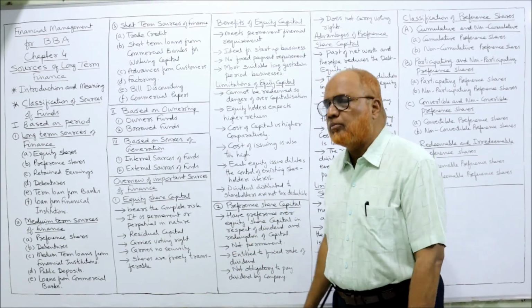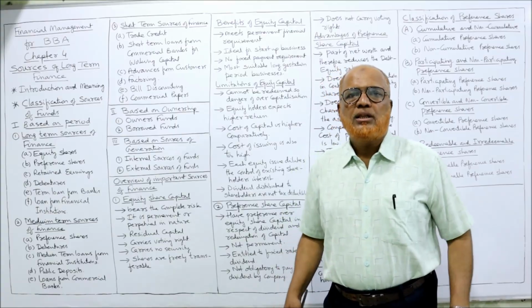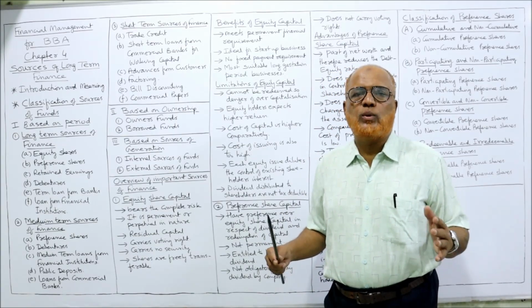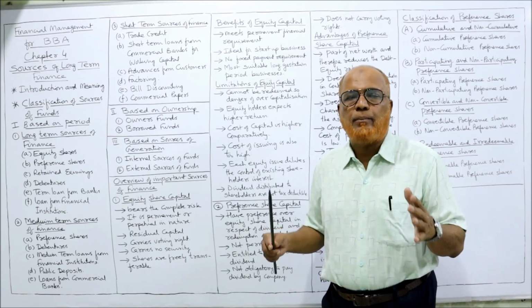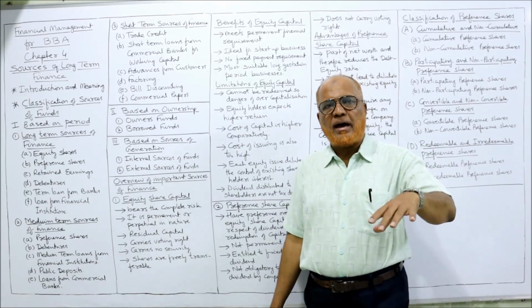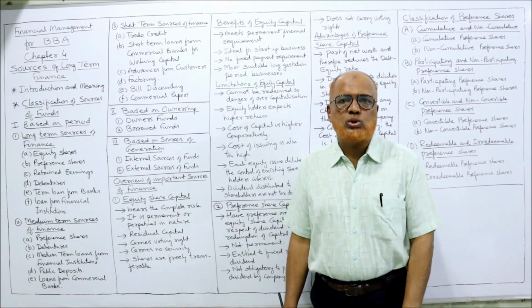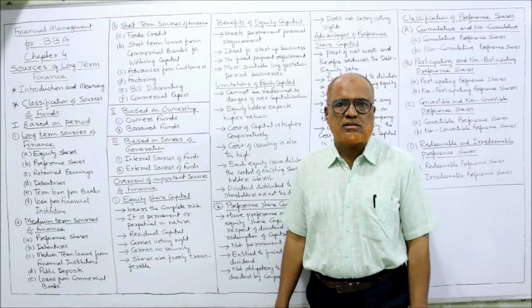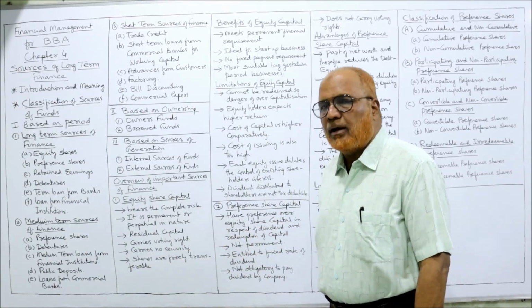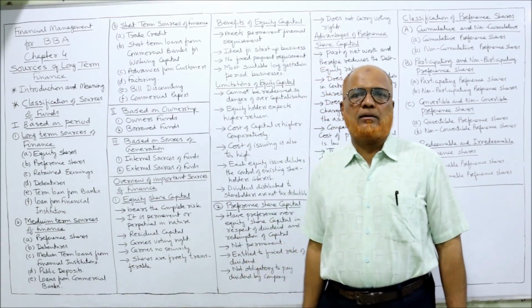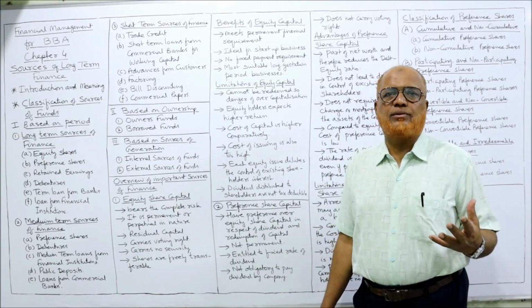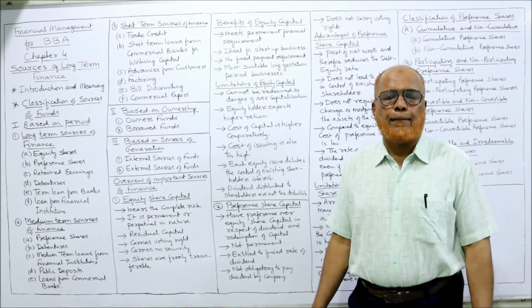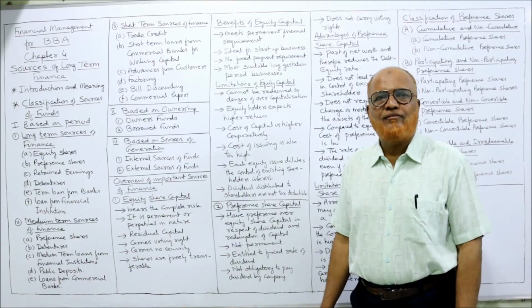Next comes medium-term loans from financial institutions. There are many financial institutions which will help. These are called development banks. These development banks will provide medium-term loans to companies and businesses. Next are public deposits and loans from commercial banks. These are a few examples of taking medium-term finance.